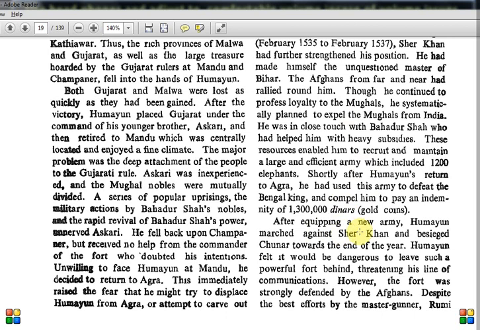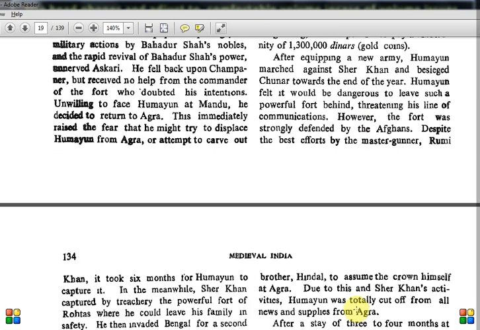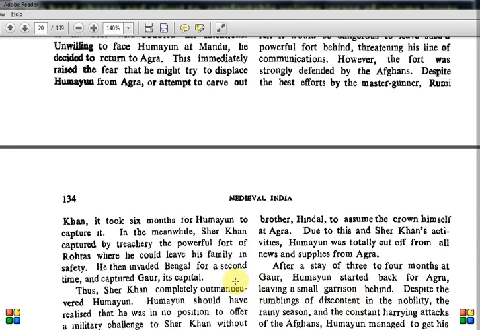After equipping a new army, Humayun marched against Sher Khan and besieged Chunar towards the end of the year. Humayun felt it would be dangerous to leave such a powerful fort behind, threatening his line of communications. However, the fort was strongly defended by the Afghans, despite the best efforts of the master gunner Rumi Khan, which we saw. Now this gunner is with Humayun. It took 6 months for Humayun to capture it. So this is the beginning of the struggle between Humayun and Sher Khan. Later the detailed battle will come, that is more important, but this is how it began.